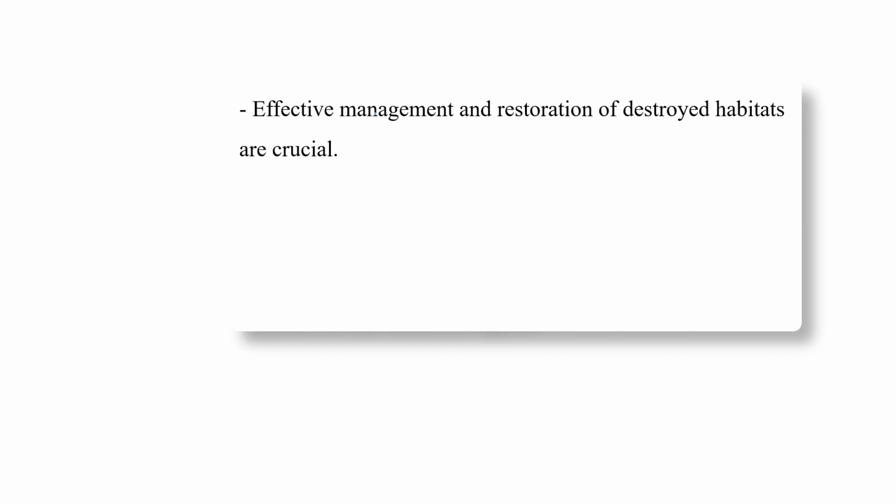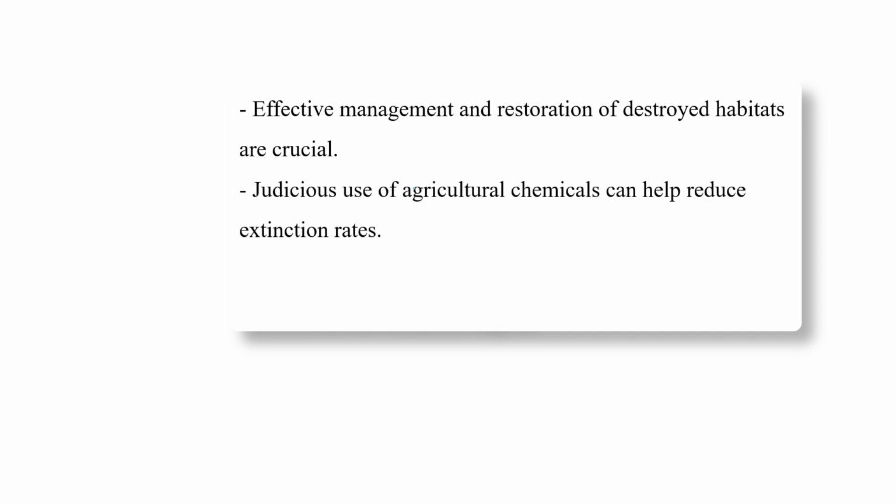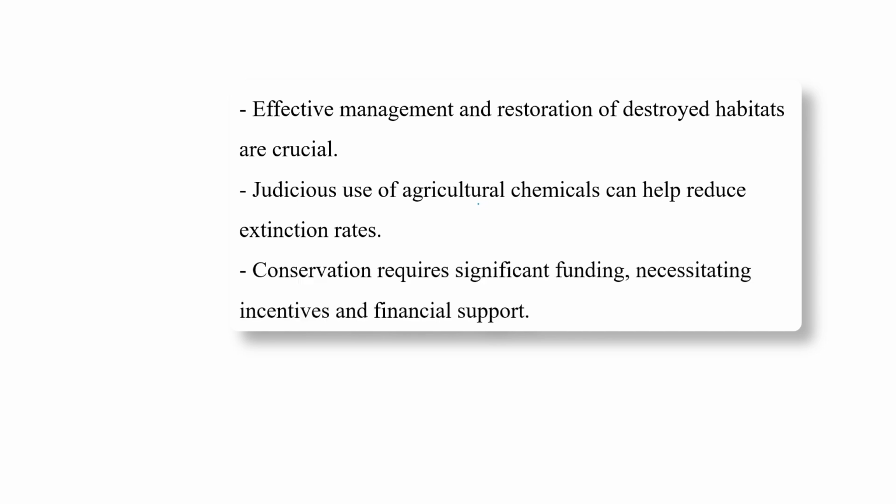Effective management and restoration of destroyed habitat are crucial, and if continuous efforts are made in this direction, it can be achieved. Judicious use of agricultural chemicals can also help to reduce the extinction rate.